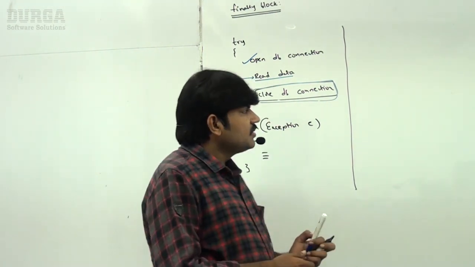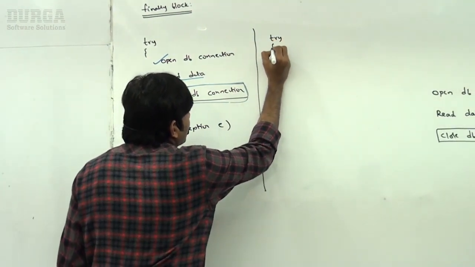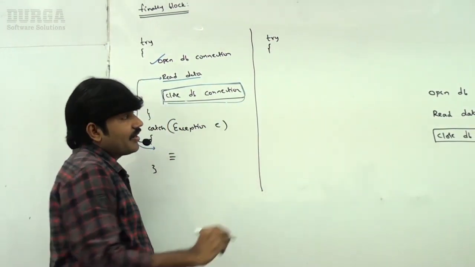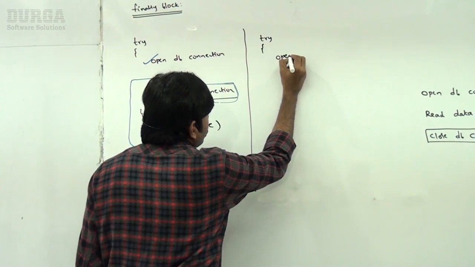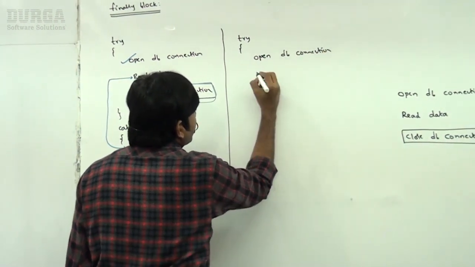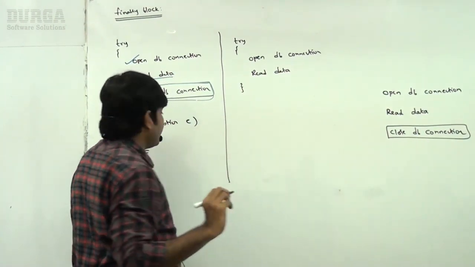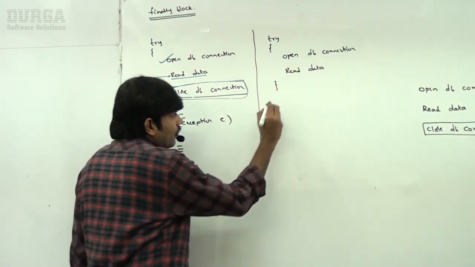Now I'm taking one more approach. Here I'm taking a try block. Within the try block, open DB connection, read the data. Now I'm taking a catch block.